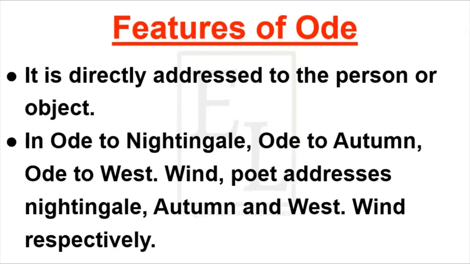So, it is very important to understand that in ode, the poet addresses the object or the person directly.